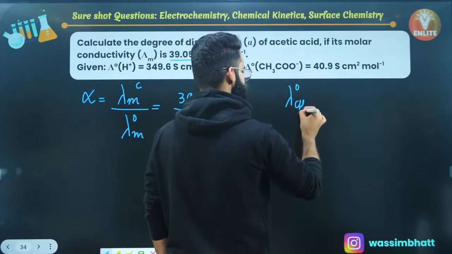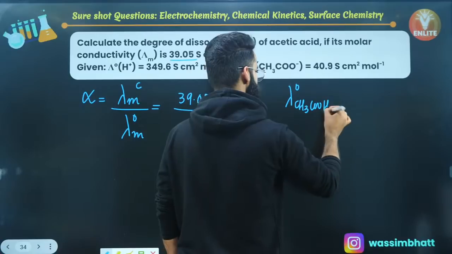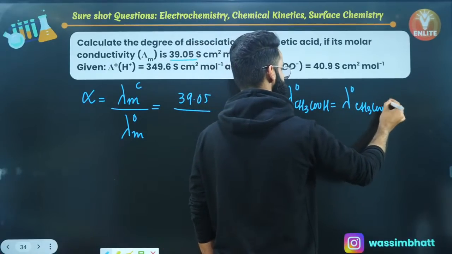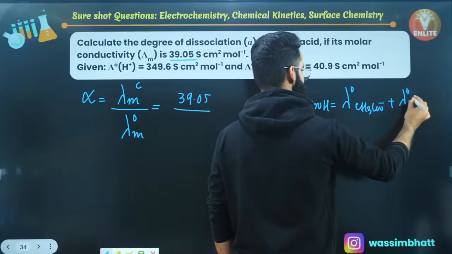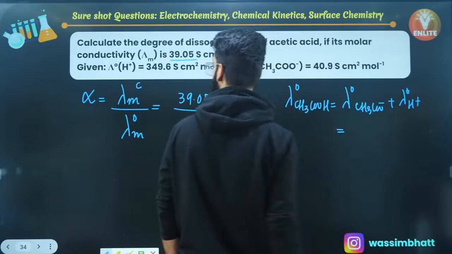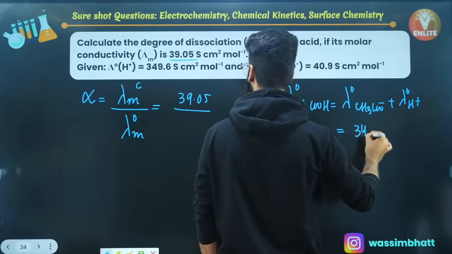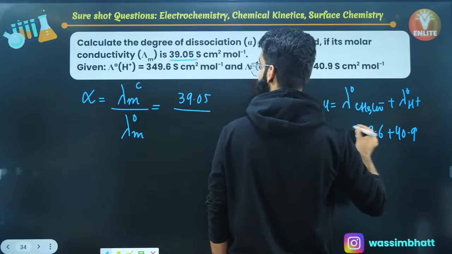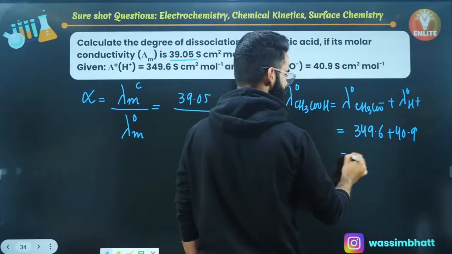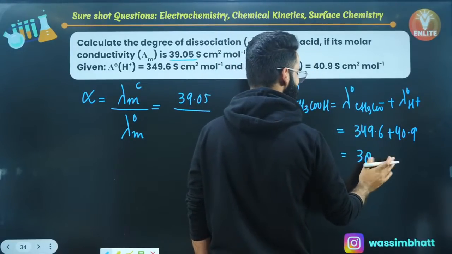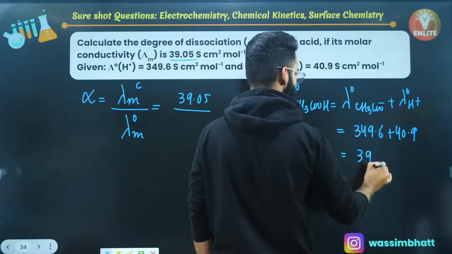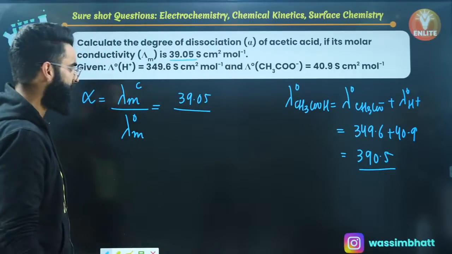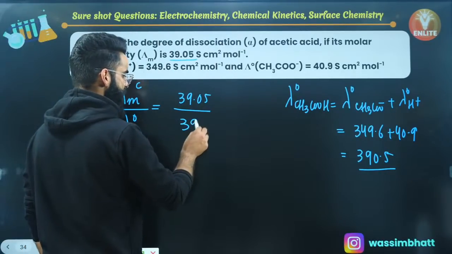Molar conductivity of CH3COOH at infinite dilution is simply going to be lambda naught of CH3COO negative plus lambda naught of H positive. Lambda naught of CH3COO negative is given to us. It's 349.6 plus 40.9. Just add them up. What is the value which will be coming out? It will come out to be 390.5, right? So this lambda naught value comes out to be 390.5.